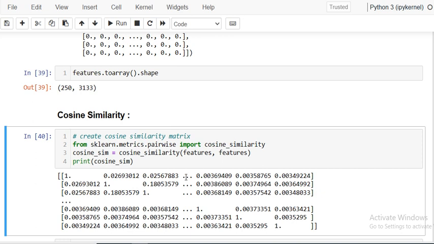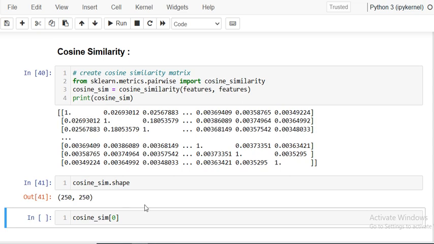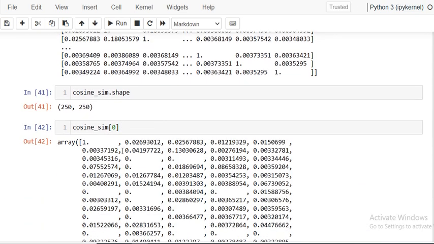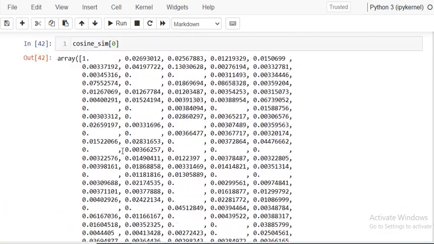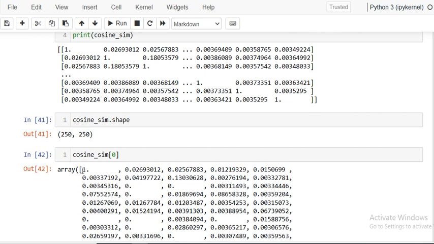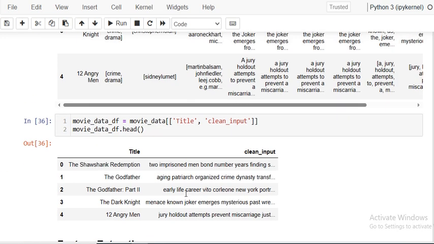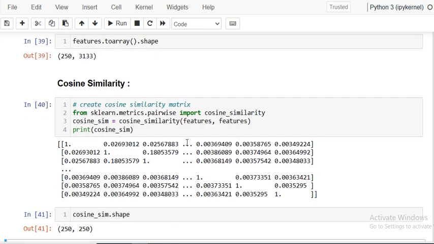So you will get this kind of matrix. You can see the shape of this is 250 cross 250, right? When you extract this for Shawshank Redemption, you will get it for the 250 movies. Here the one is for Shawshank Redemption itself, so it's 100% matching. Then it is for Godfather, then Godfather Part 2. Then the third one is The Dark Knight, and 12 Angry Men is here, right?